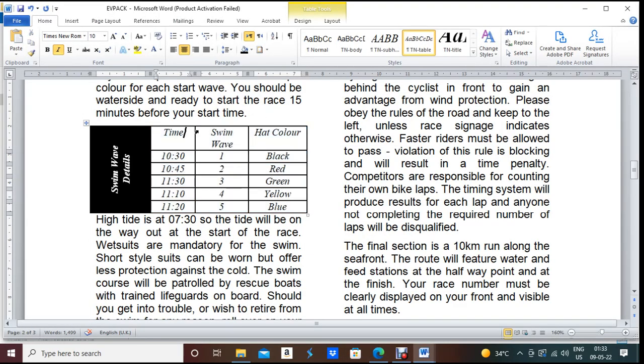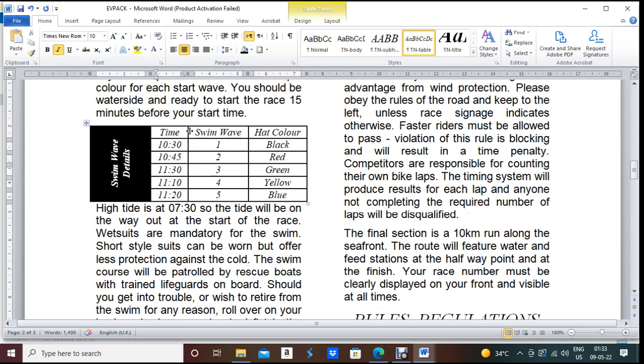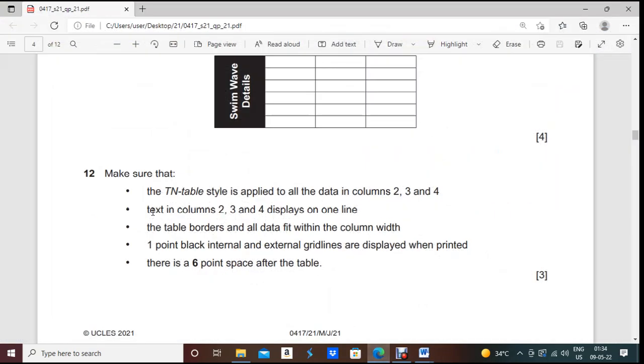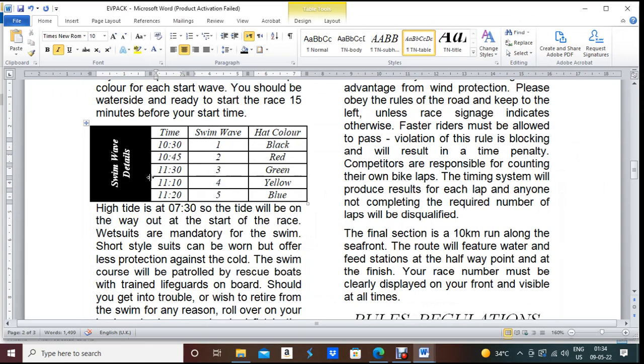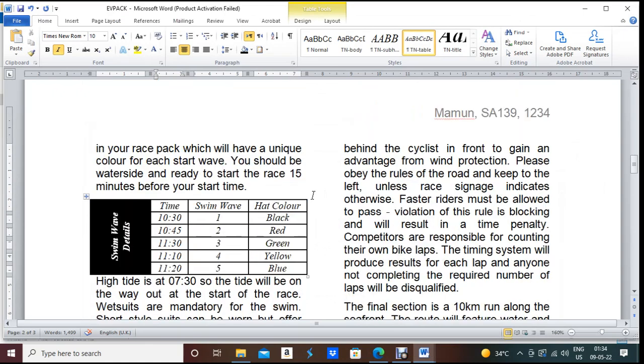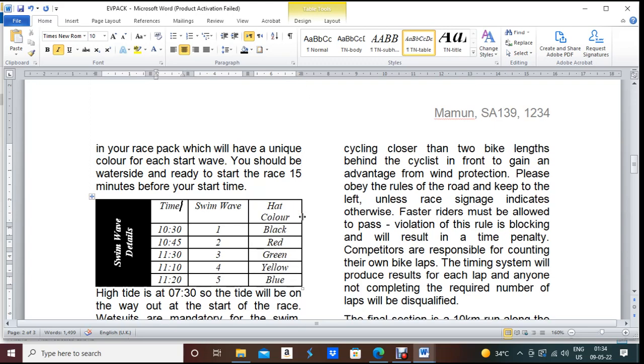So now see the column 2 text is not on one line. What you can do is make column 2 a little bit bigger. Okay, so now everything is on one line. Perfect. Now the text in columns 2, 3 fits on one line. The table border fits with the column width. Now check the border is fitting with the column width or not. Yes, it fits. You can make it a little bit smaller on this side also, and this one also a little bit smaller. Now it will look like this.